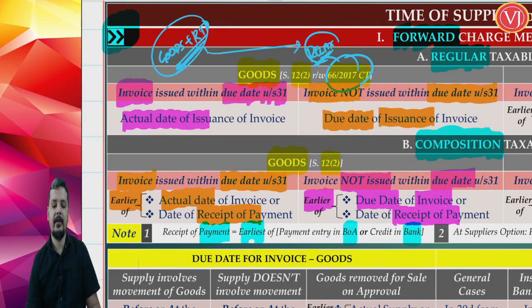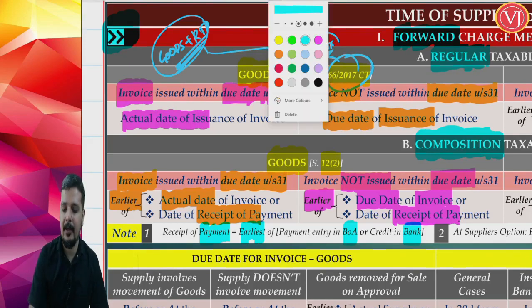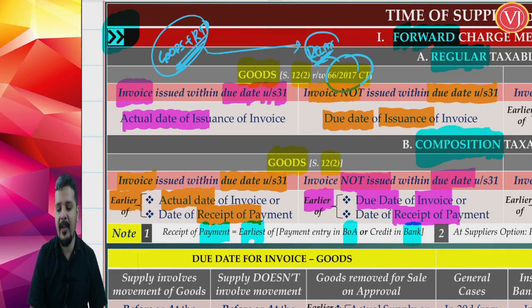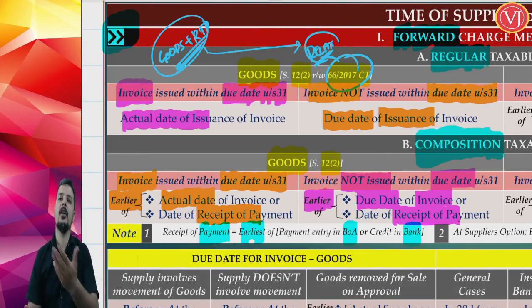Now you may tell that okay, there is a small difference. We have understood partially that if you are talking about goods plus forward charge mechanism, if it is a regular taxable person, then invoice raised in time, actual date of invoice. Not raised in time, due date of invoice. Forget about payment. In the regular taxable person, you don't take into account payment. Payment itself you ignore totally. But for a composition taxable person, if invoice is raised in time, it is actual date of invoice or date of receipt of payment, whichever is earlier. If invoice is not raised in time, due date of invoice or date of receipt of payment, whichever is earlier. And friends, as already discussed, payment is payment in books or payment in bank, whichever is earlier.